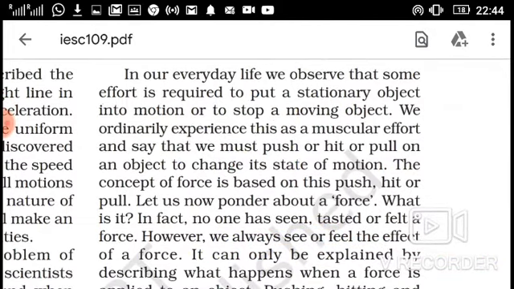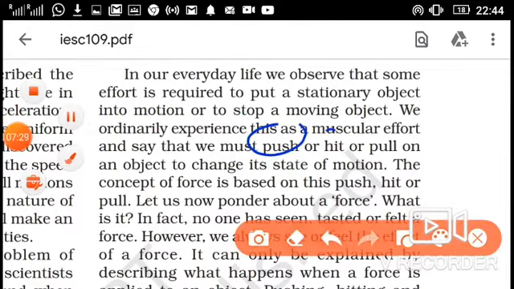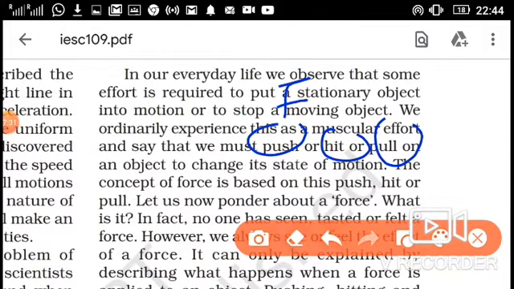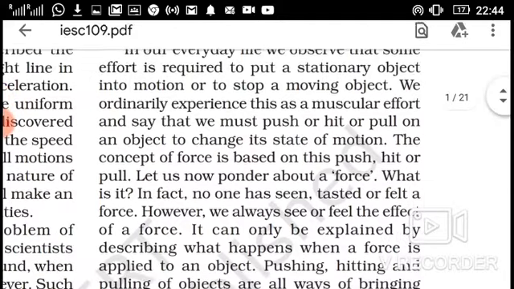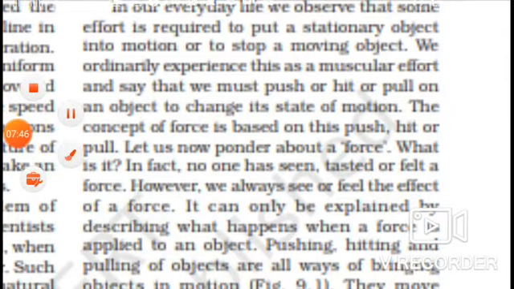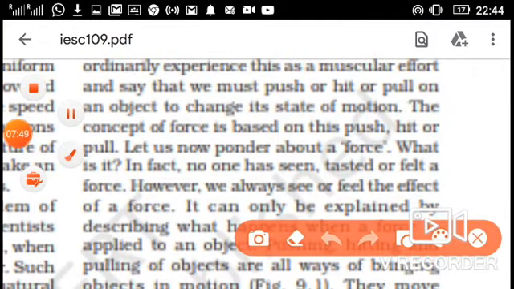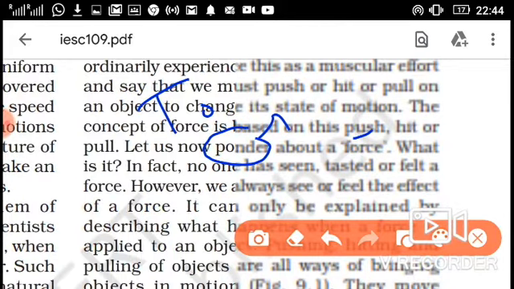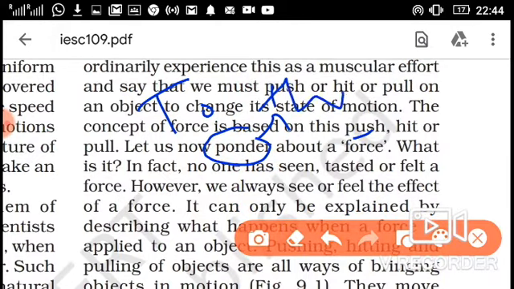We ordinarily experience this as a muscular effort, and say that we must push or hit or pull on an object to change its state. Push, hit or pull, these are all forces. Simply, we have to apply force to change the state of motion, the state of rest, and the direction also. The concept of force is based on this push, hit, pull, lift. Let us now ponder about force. Ponder means to think.